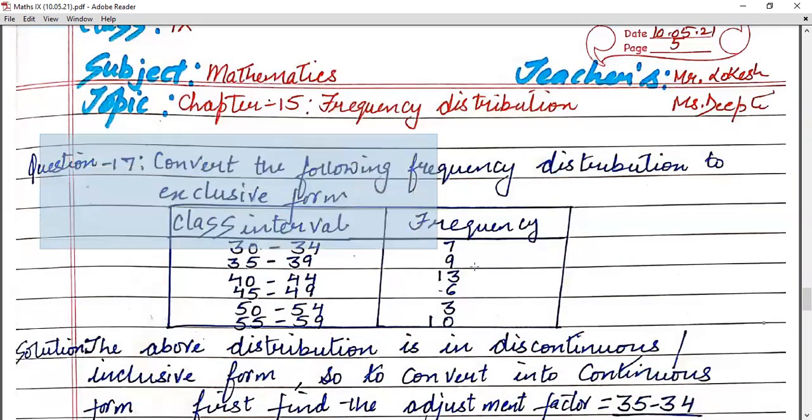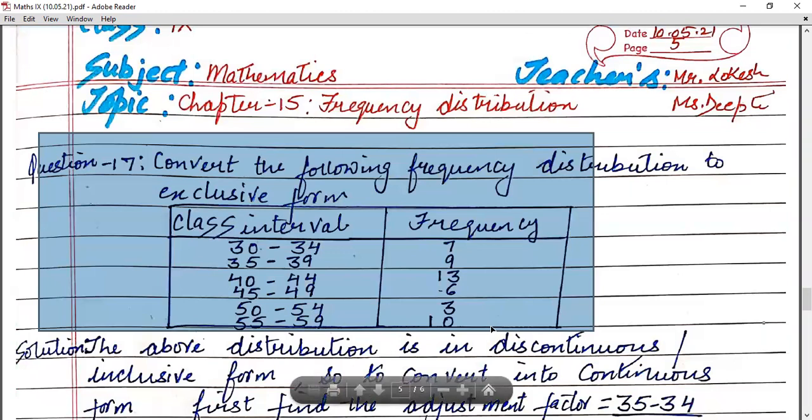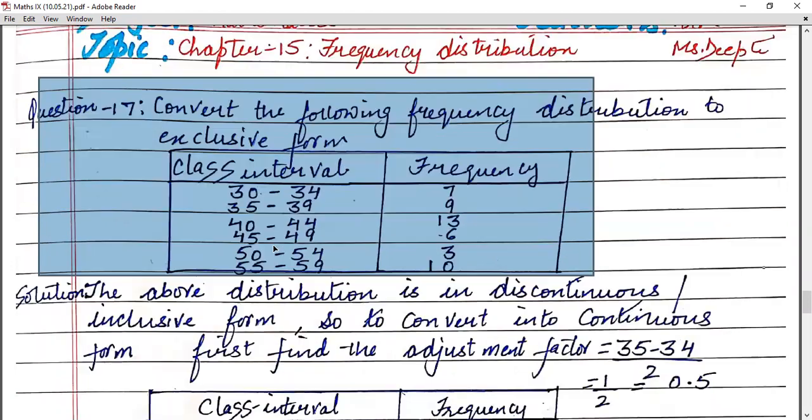The first one is: convert the following frequency distribution to exclusive form. Children, just read out. Your class intervals are 30 to 34, 35 to 39, 40 to 44, 45 to 49, 50 to 54, 55 to 59. And frequencies are also given: 7, 9, 13, 6, 3 and 10.